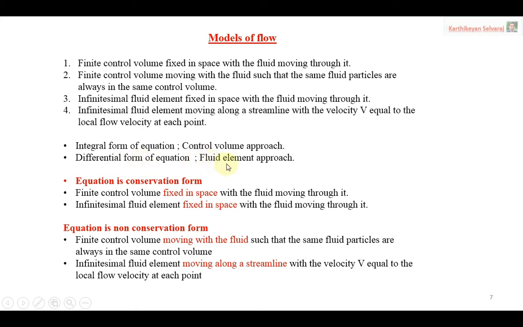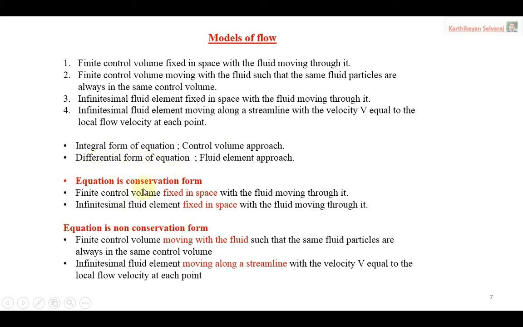Differential form means you have to choose the model based on the fluid element. So if you choose the control volume approach, you will get the integral form of the equation. Suppose from the start you choose the fluid element approach, you will get the differential form of the equation. So depending upon your requirement, you have to choose the model, whether the control volume or the fluid element. So now you are able to understand when we can choose the integral form and when we will get the differential form.